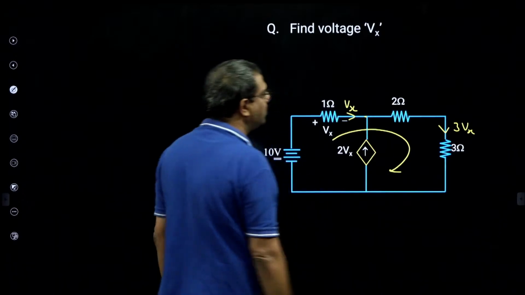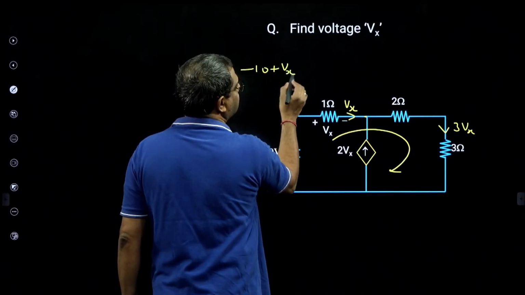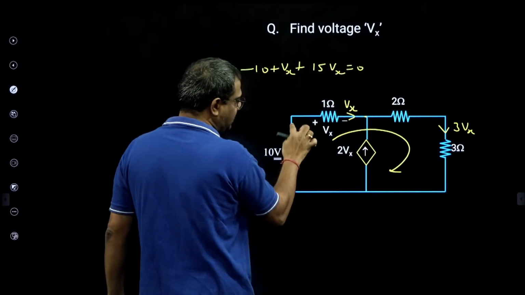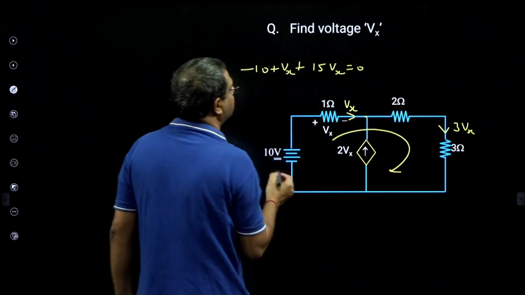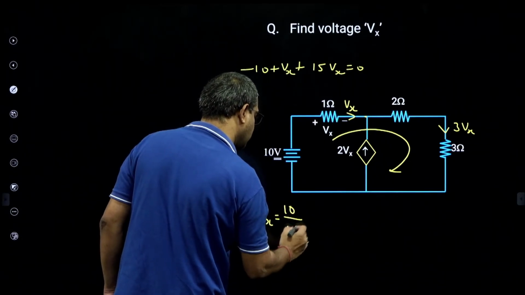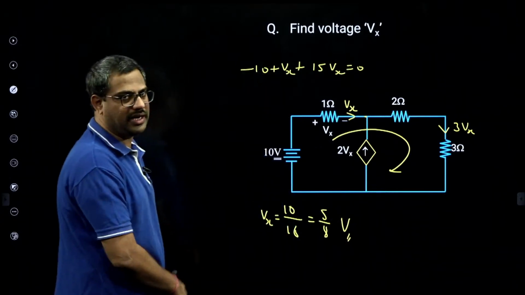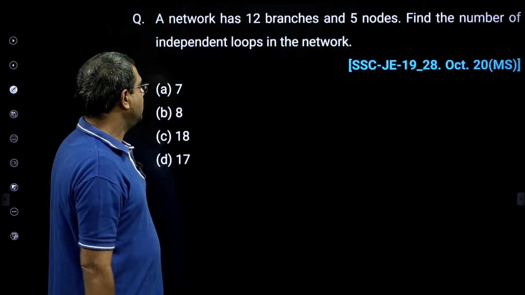Then I will write a KVL. So if I write a KVL: minus 10 plus Vx plus 15Vx is 0. See, minus 10 plus Vx, I into R, 5 3s are 15Vx. So 16Vx is 10, Vx is 10 by 16, that is 5 by 8 volt. Simple. See how simple it became with KCL, KVL.